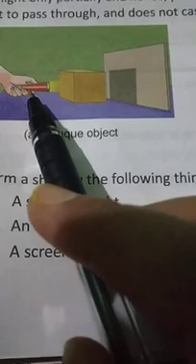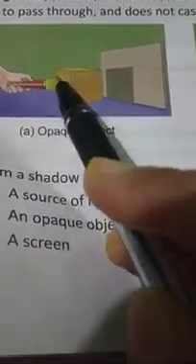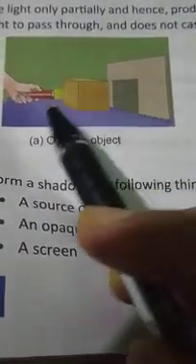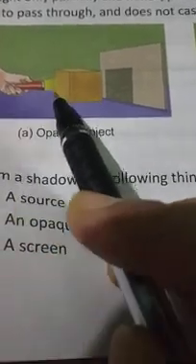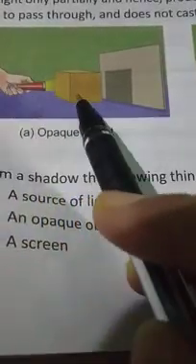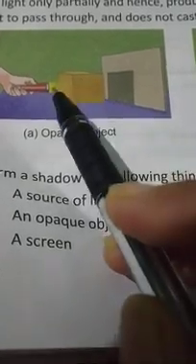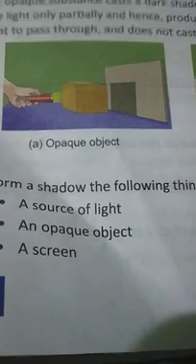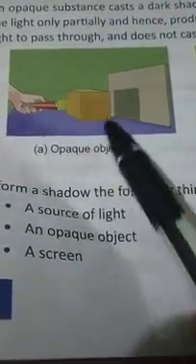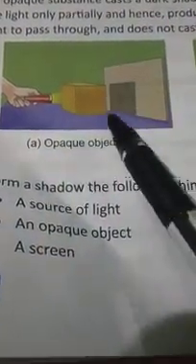What is happening here? We have one light, one opaque object, and this screen. If you apply the light on this opaque object, what will happen? This opaque object will block the light. It will not allow the light to pass through it, and its shadow will appear here.